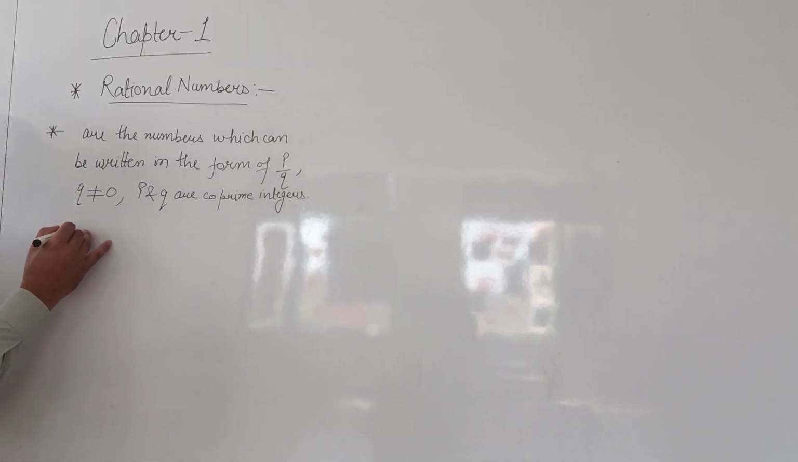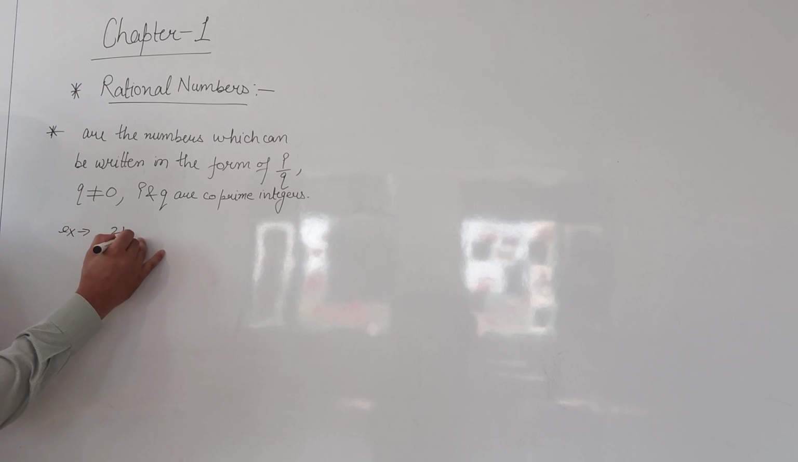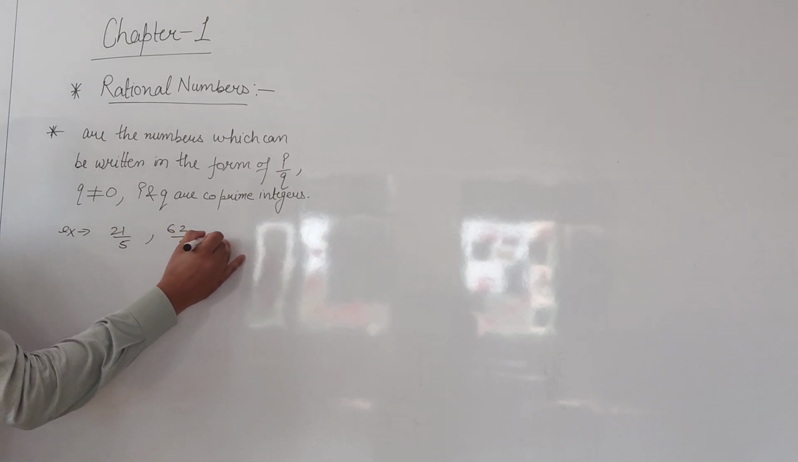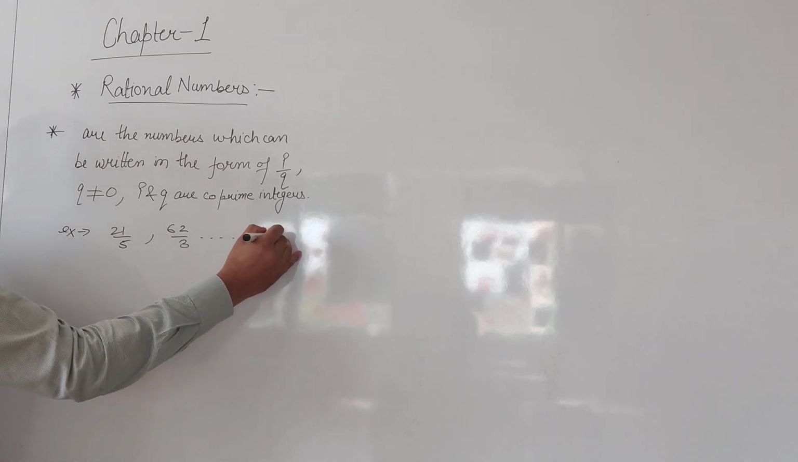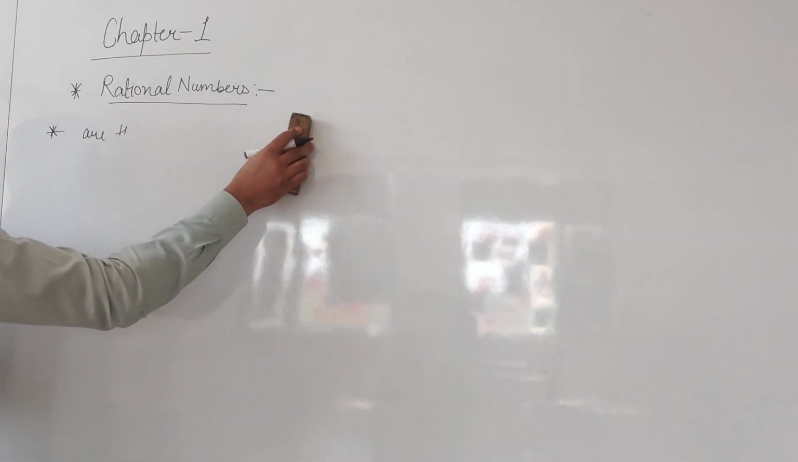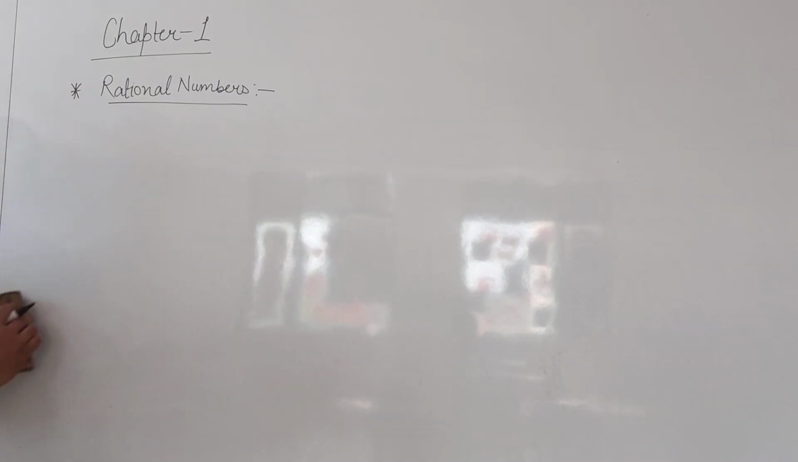For example, 21 by 5, 62 by 3, like this, even 21, 21.5, these all are rational numbers because they all can be written in the form of p upon q. Is it okay? Yes. Next, there are some properties of the rational numbers, ठीक है, जो भी हम one by one discuss करेंगे.